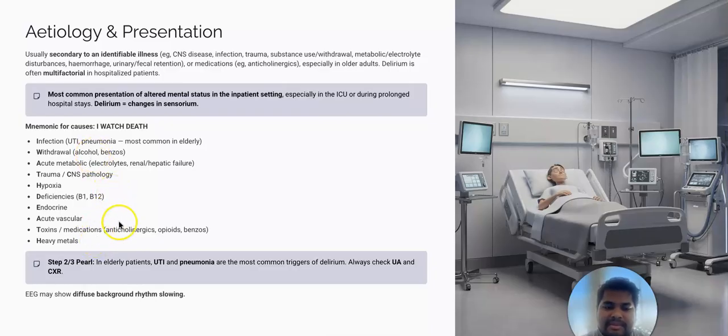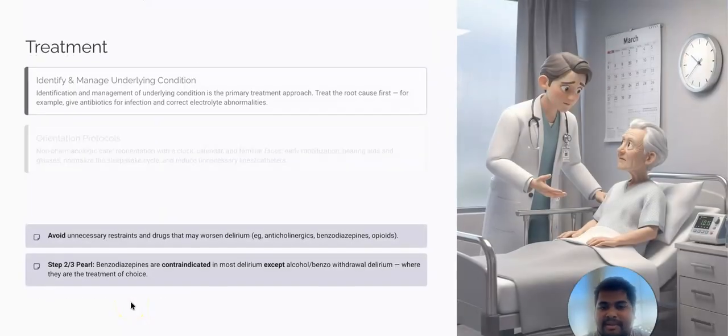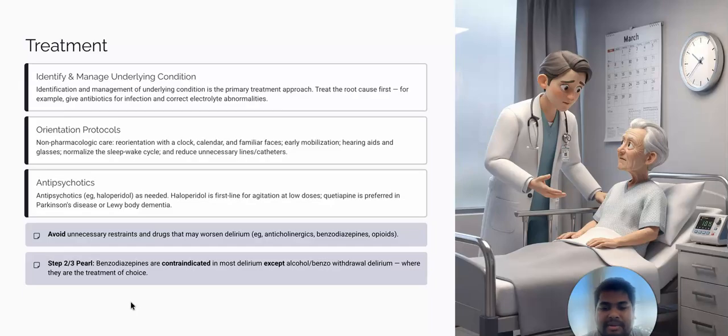For Step 2 and 3, the pearl is that in elderly patients, UTI and pneumonia are the most common triggers of delirium. So if you ever see elderly patients, always check. If it is a Step 3 examination, they will ask what to do after you diagnose delirium. Then you have to check: I will do a urinalysis and chest X-ray. And EEG shows diffuse background rhythm slowing. In delirium, there will be diffuse background rhythm slowing, and in psychosis, it will more or less be normal.